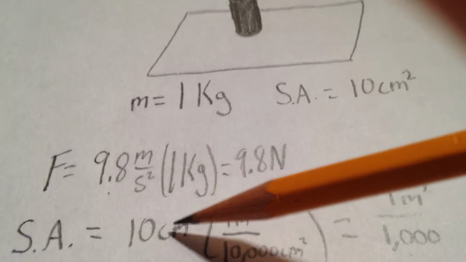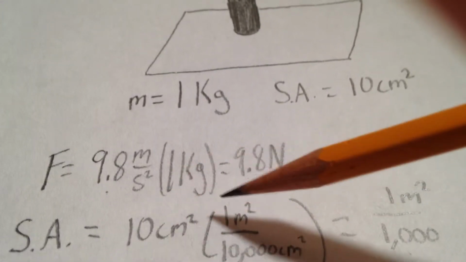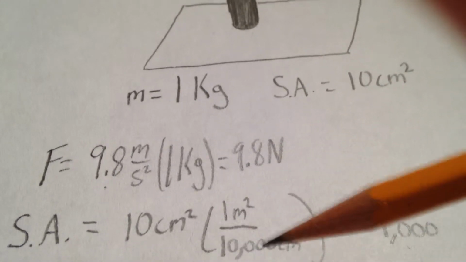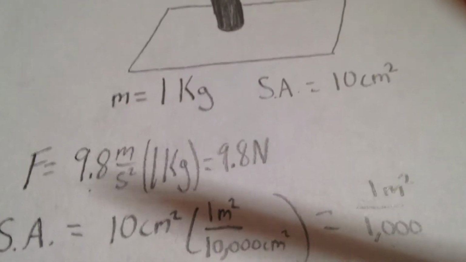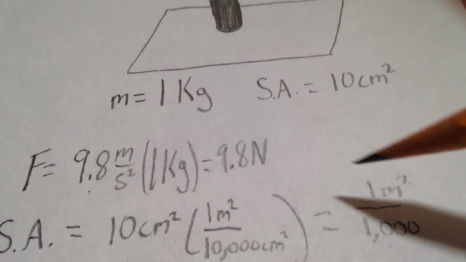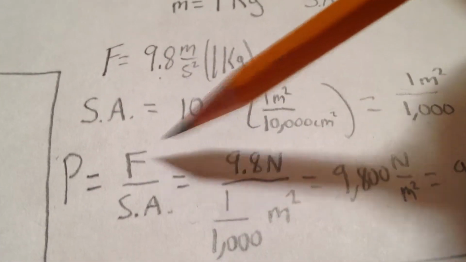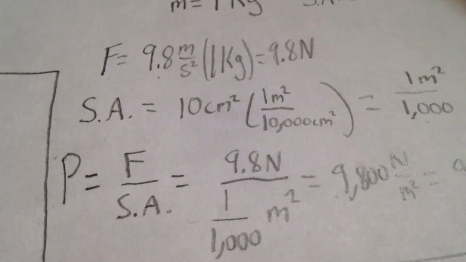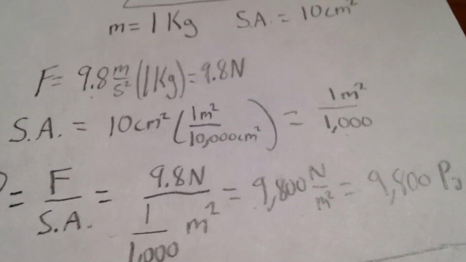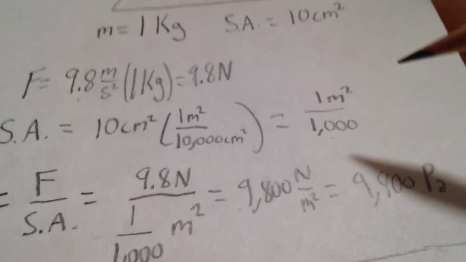And we're going to change the surface area to meters squared instead of centimeters squared. So we have 10 centimeters squared times 1 meter squared per 10,000 centimeters squared. That's 1 meter squared per 1,000, so it's 1 over 1,000 meters squared. All we have to do to find pressure, capital P, equals 9.8 newtons divided by 1 over 1,000 meters squared. That's 9,800 newtons per meter squared. That equals 9,800 pascals. Pascal's the unit for pressure.